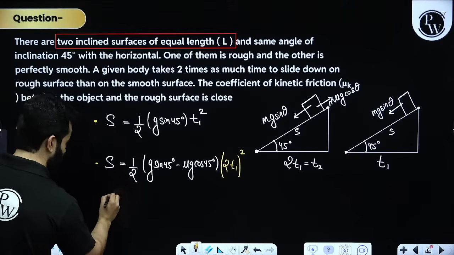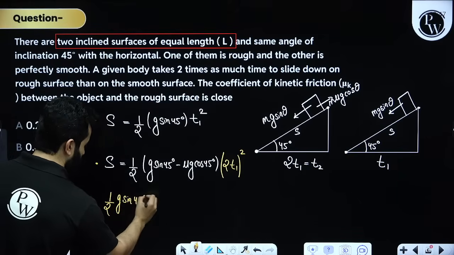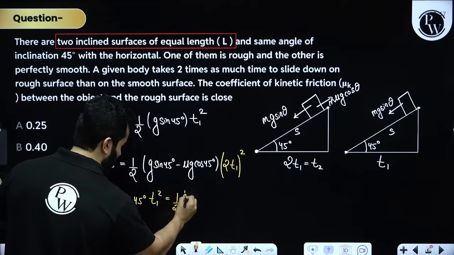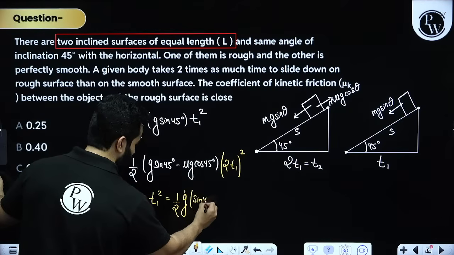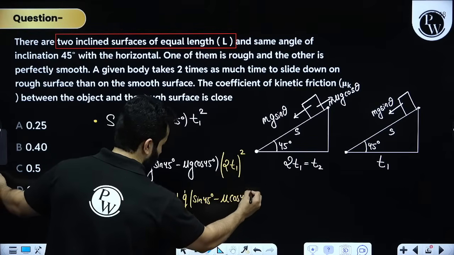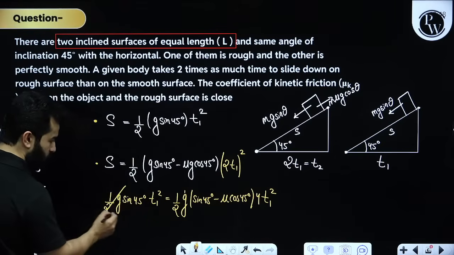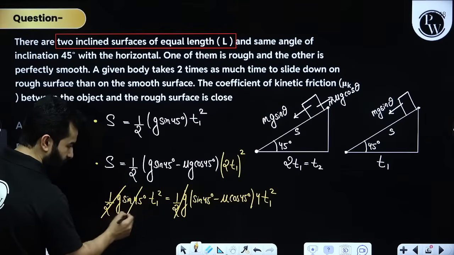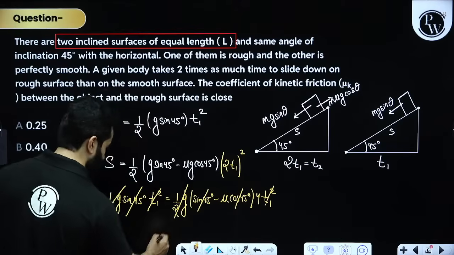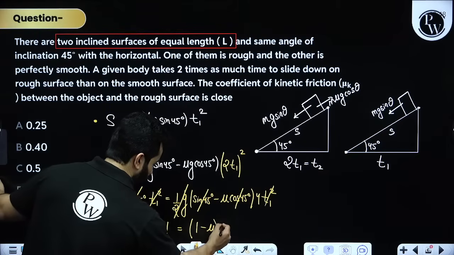So we are going to get 1 upon 2 g sine 45 degree t1 square is equal to half, I can take g common, sine 45 degree minus mu cos 45 degree into 4 into t1 square. My dear friends, I can easily cancel out 1 upon 2 g. I can also cancel out sine 45 and cos 45. I can also cancel out t1 square and t1 square. So I'll be left with 1 equals 1 minus mu, and I've got 4 over here.